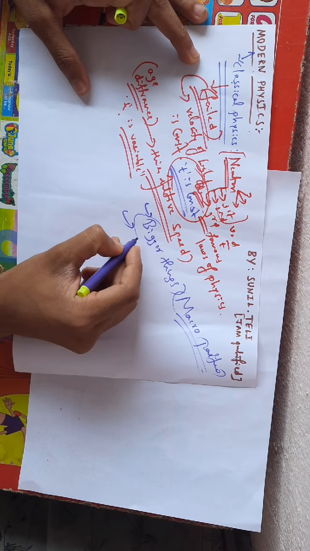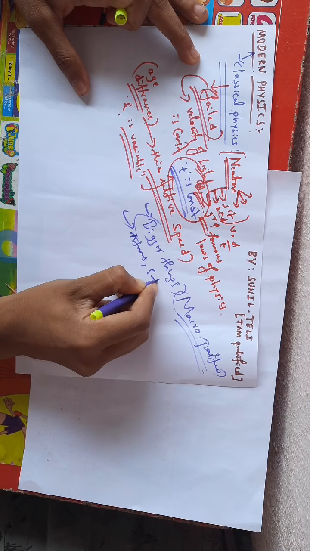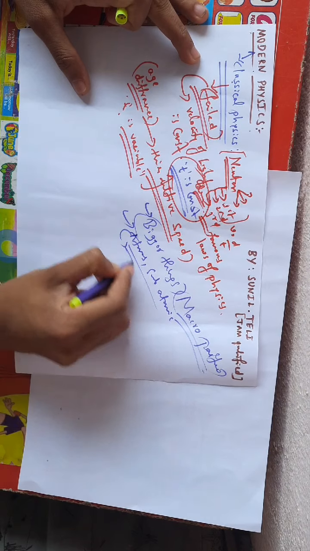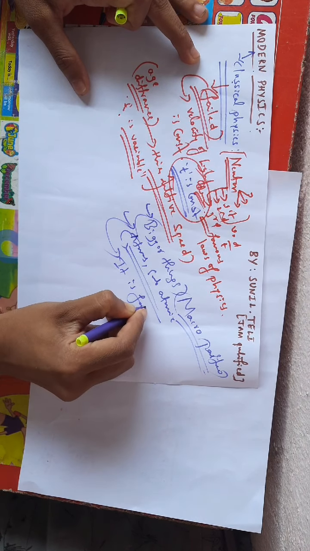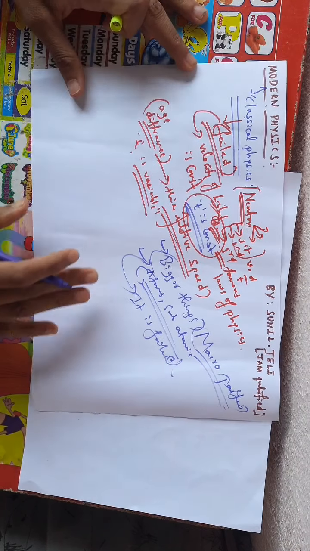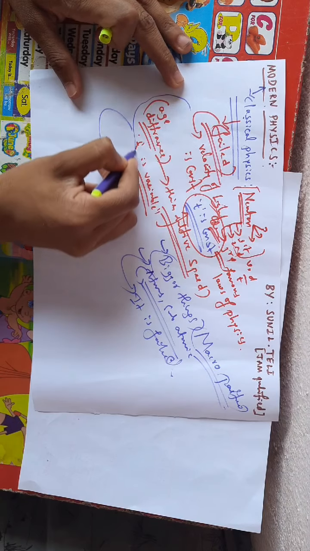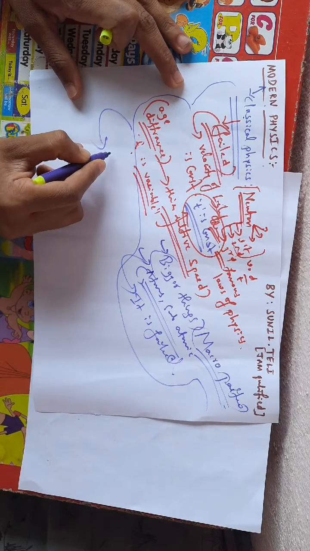It never worried about the smaller things like atoms and subatomic particles. It didn't give any idea about these things. So in that case also it failed.